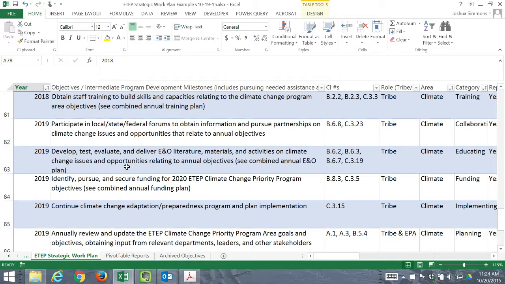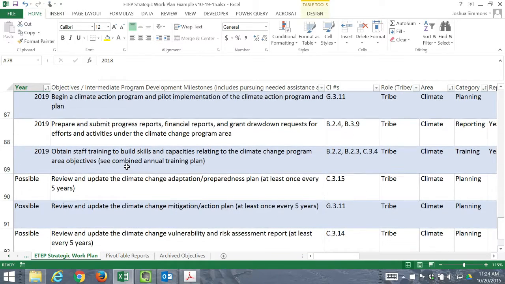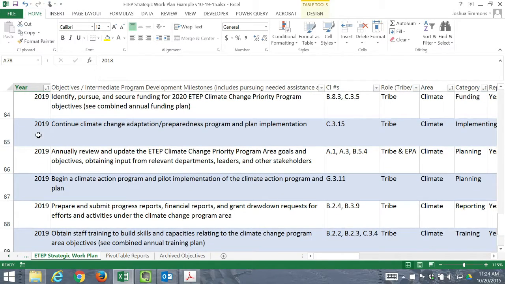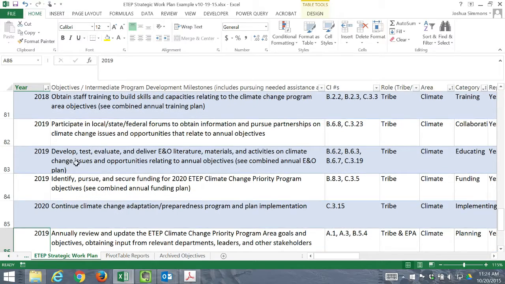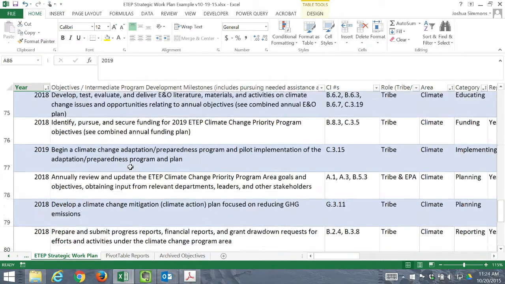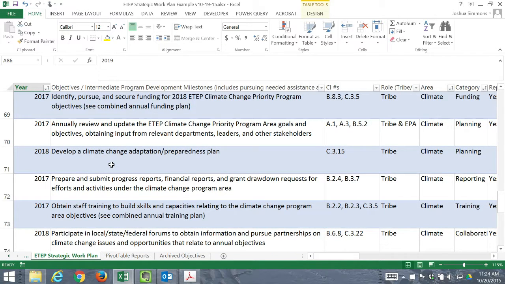And then in 2019, eventually, as you're proceeding through this, continuing the implementation was supposed to happen, but the pilot implementation is happening now, so this would be 2020. So this is something where you can see an objective and know there's later ones you can change that way. You can just go through them category by category, and year by year.